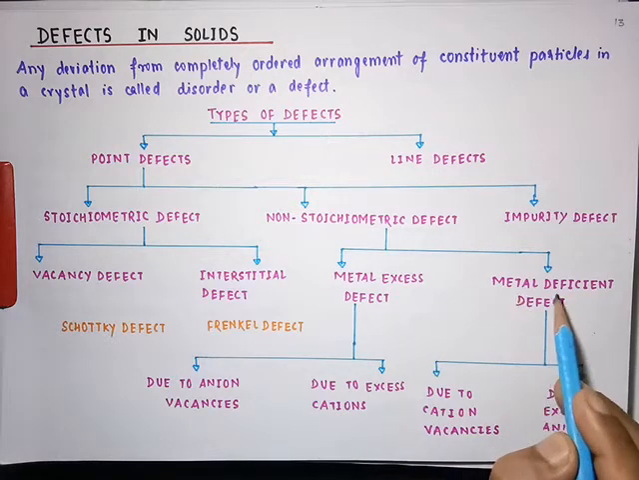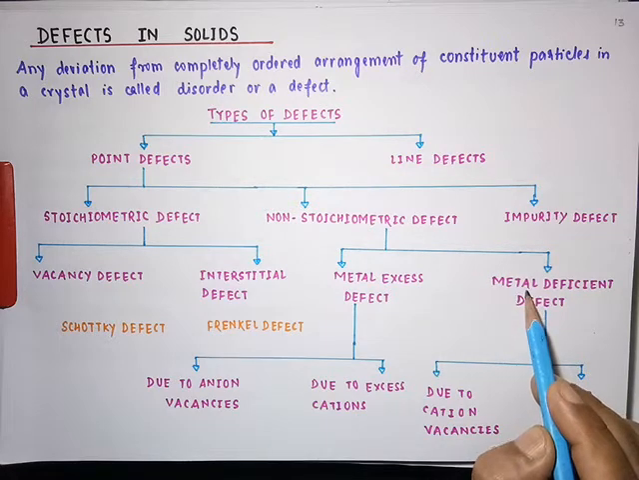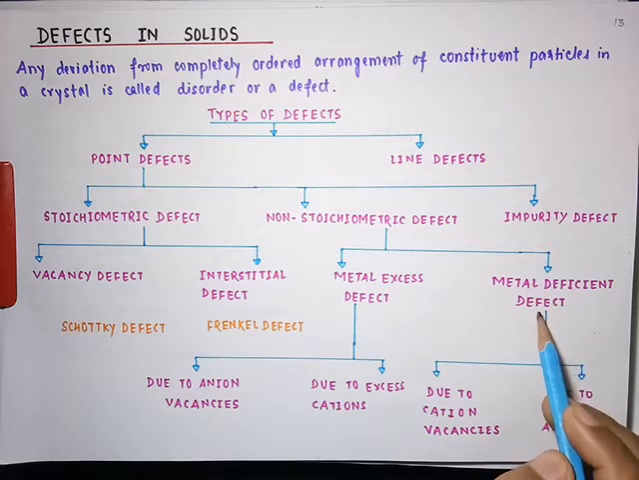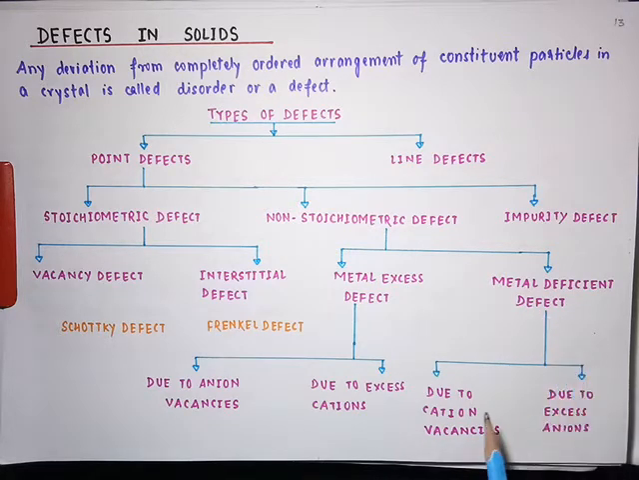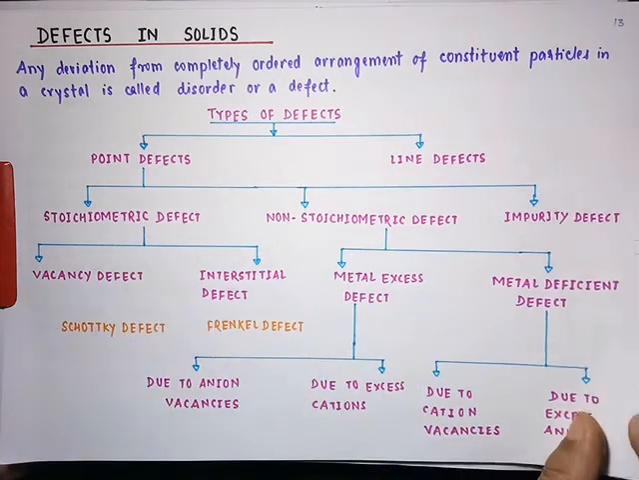And second is metal deficient defect, having less number of cations, having less number of positively charged species. So how will positively charged species be less in a solid? Due to cation vacancies. When cations are missing from their lattice positions, cations are not there in their positions inside the solid, or when there is excess of anions. So if there is excess of anions, obviously it will make the number of cations less. Now let us work on point defect.